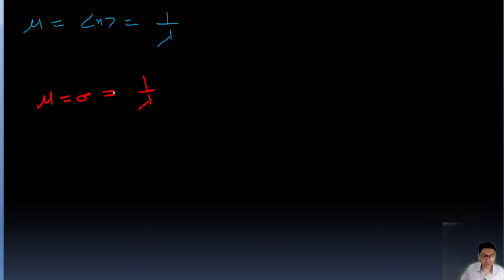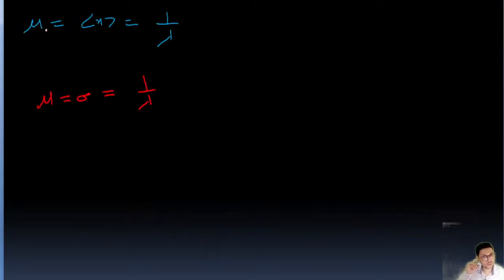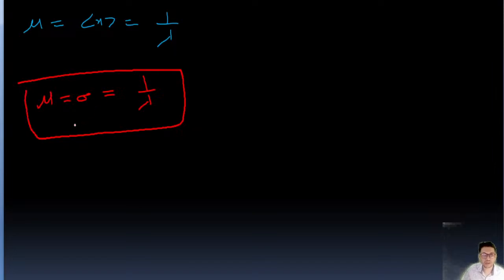The exponential function is like this, with lambda on the f(x) axis against x. The mean value mu is 1 upon lambda, and the standard deviation sigma is also 1 upon lambda.